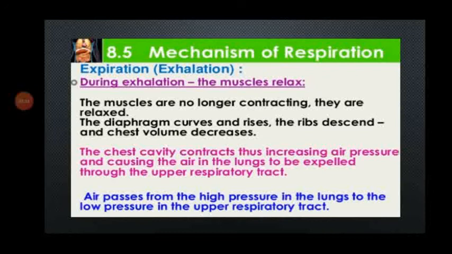Then expiration or exhalation. During exhalation, the muscles relax. The muscles are no longer contracting, they are relaxed. The diaphragm relaxes and rises, and the ribs descend, and the chest volume decreases. The chest cavity contracts, thus increasing the air pressure and causing the air in the lungs to be expelled through the upper respiratory tract. Air passes from the high pressure in the lungs to the low pressure in the upper respiratory tract.